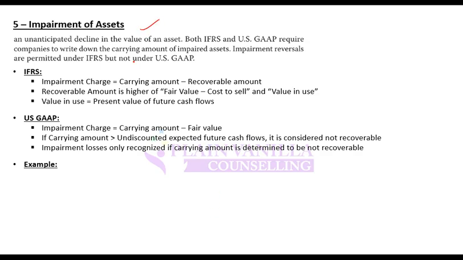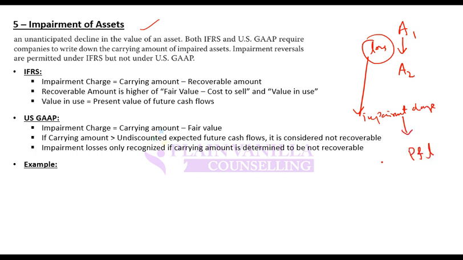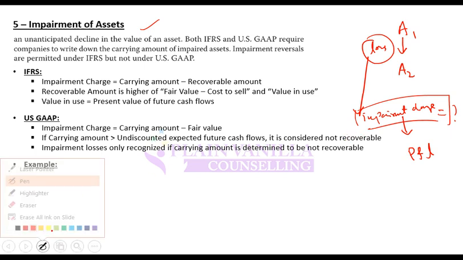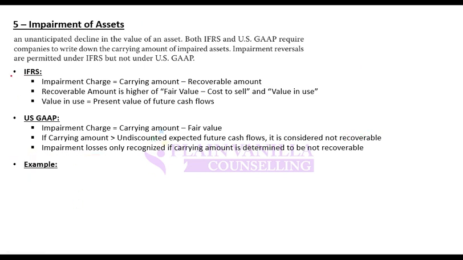Impairment we discussed earlier as well: when an asset's fair value decreases, we impair it. Impairment means reducing its value on the balance sheet. When you reduce its value from A1 to A2, there is a loss, known as the impairment charge, and this impairment charge goes to P&L. Now the question is how do you calculate this impairment charge, or how do you know when to impair and when not to? Remember, the method differs in IFRS and US GAAP.